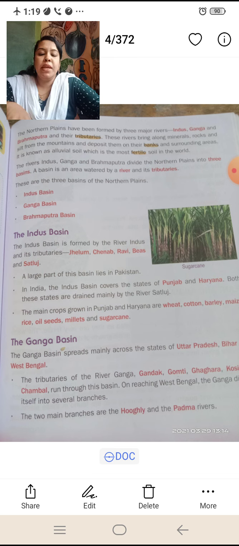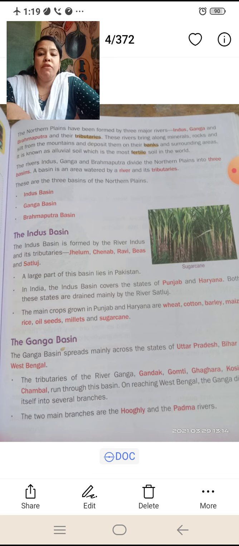A large part of the basin lies in Pakistan. In India, the Indus basin covers the states of Punjab and Haryana. Both these states are drained mainly by the river Satluj. So this is the Indus basin.